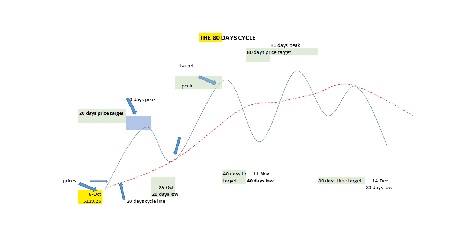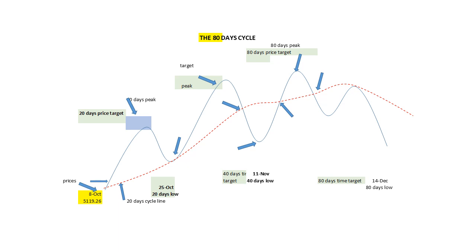After forming his peak, the market should cross below his cycle line, providing a downside target for the 40 days cycle. This low is forecast to happen on November 11th. Then the SP500 should start a new rally on his way to the next 80 days cycle peak by crossing above his cycle line and provide an upside target. After the 80 days cycle peak formed, the SP500 will cross back below his cycle line, providing a downside target for the next 80 days low.